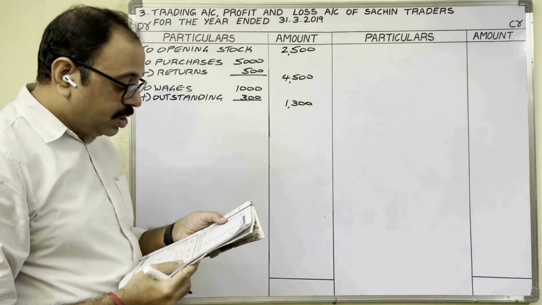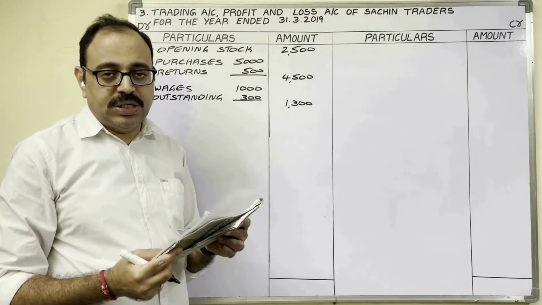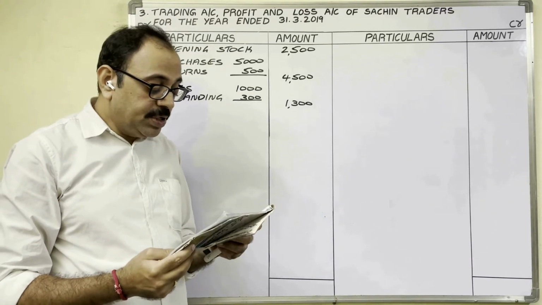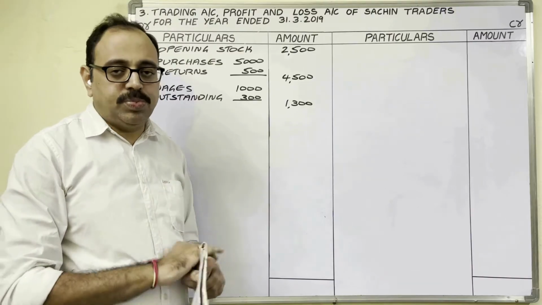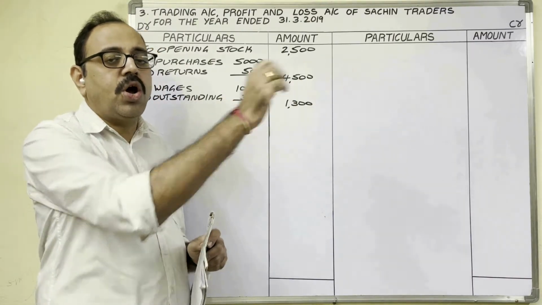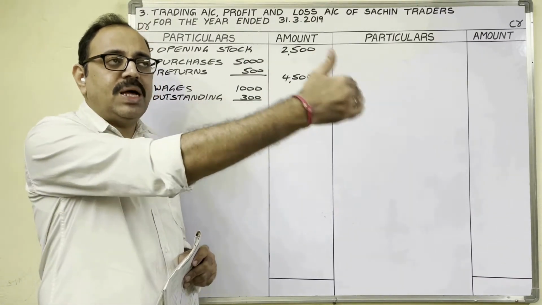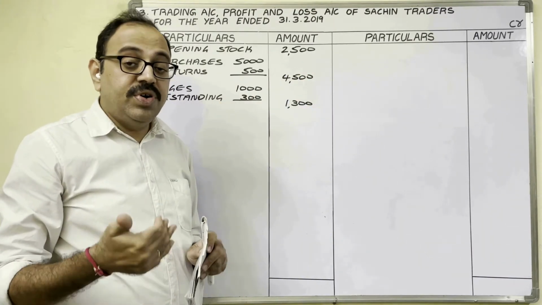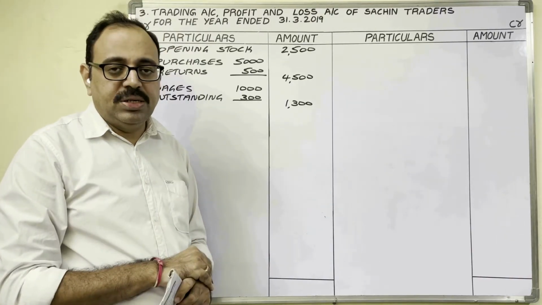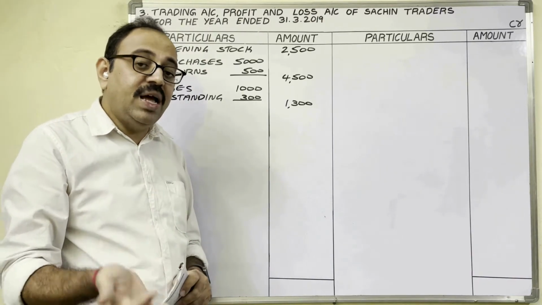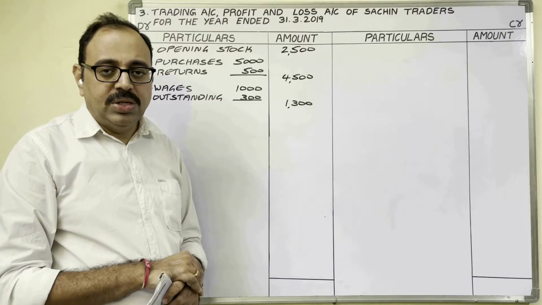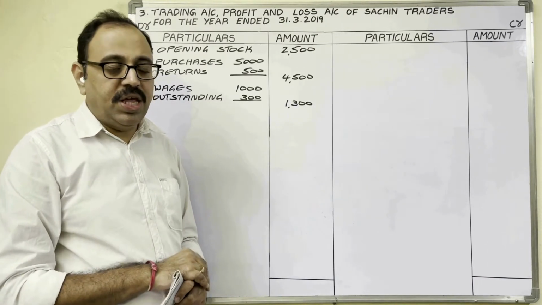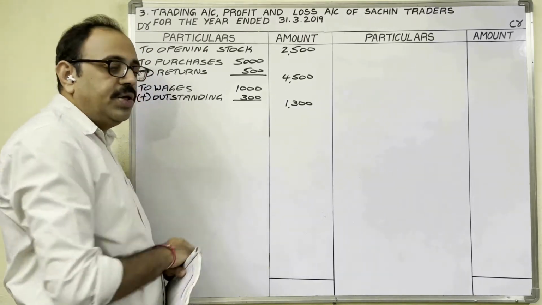Next, opening stock, salary, insurance, carriage on purchases. In first problem clearly explained about this. Carriage on purchase means transport. Firm purchased raw material. So from supplier's place to our factory, we brought this material. For that we incurred carriage expenditure. So we bring the raw material, then we start manufacturing process. So this is manufacturing related expenditure, direct expenditure. Therefore, on debit side of trading account, you have to write.